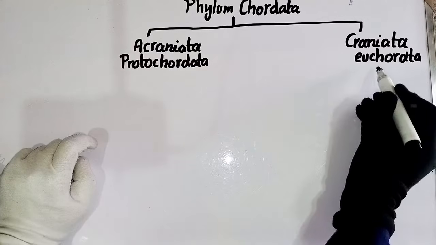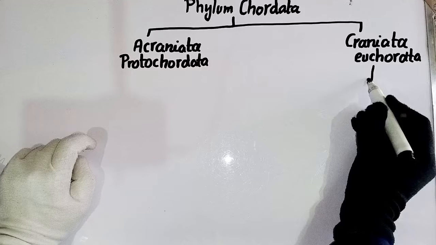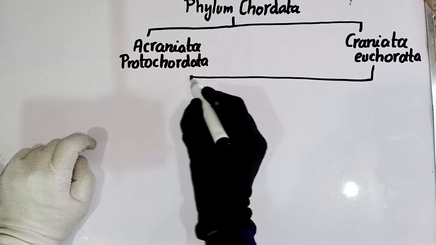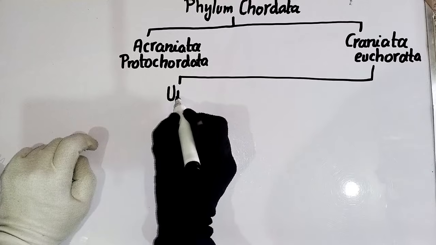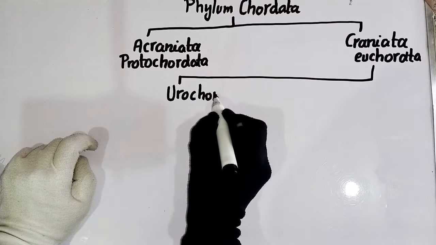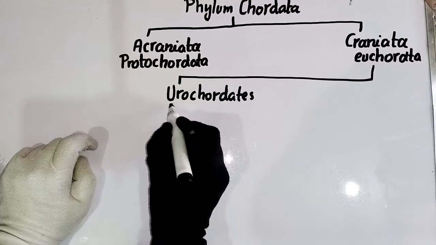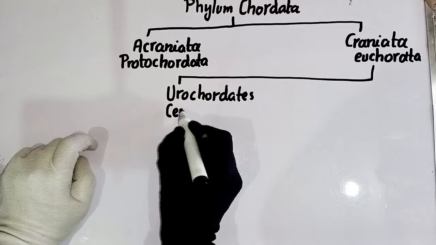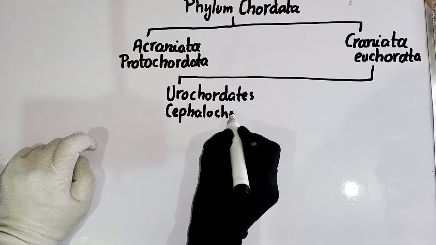These Euchordates are again divided into two subphyla. The first subphylum is the Urochordates, and the second is the Cephalochordates.